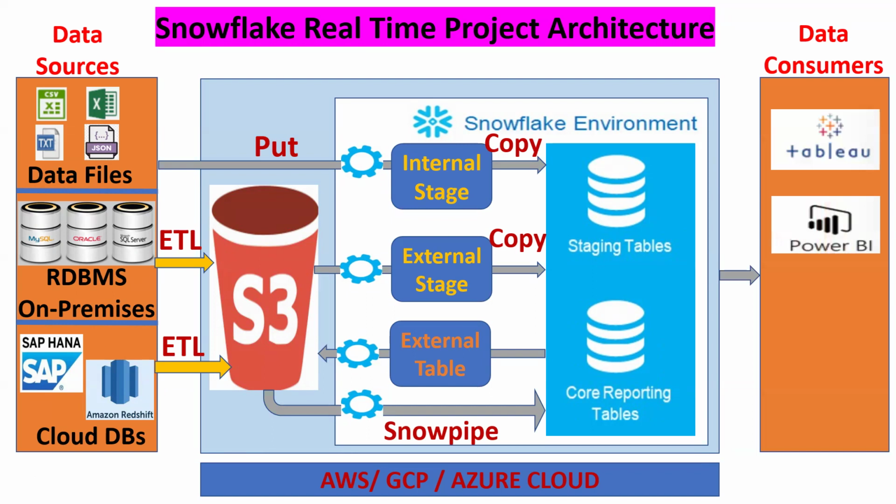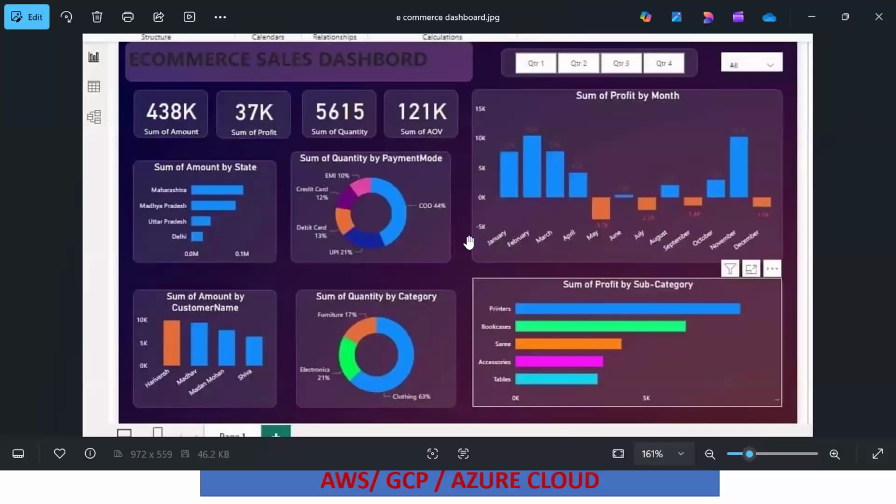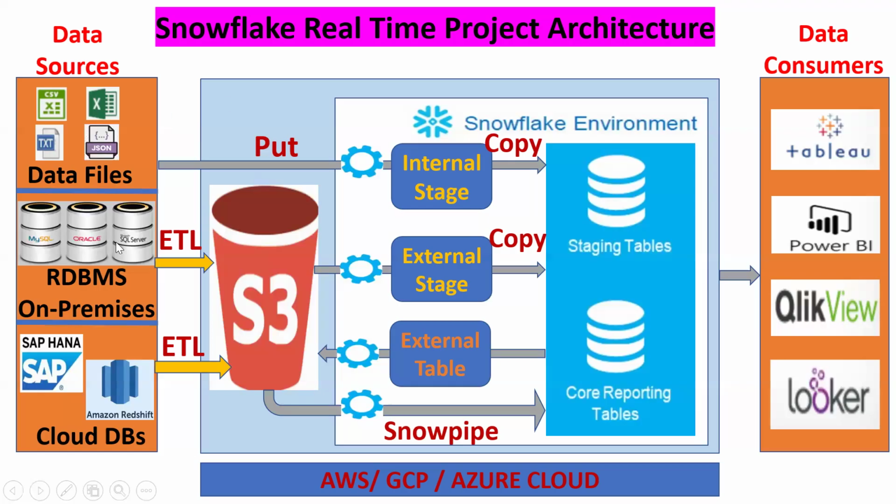So moving the data from different sources, putting it into Snowflake, we want to validate, transform, automate, and give it to reporting people. Reporting people try to consume our data and build dashboards. This transformed data will be consumed by reporting people, machine learning people, data science people, and data engineers.